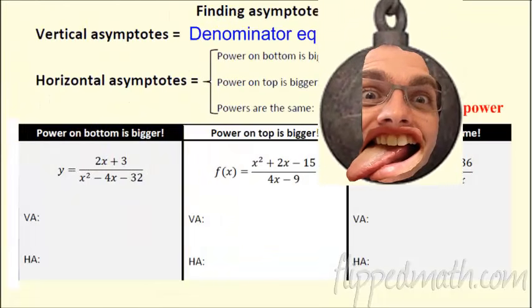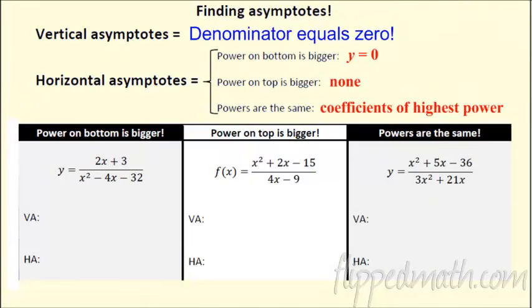Now I'm going to give you a bunch of rules. So those were crazy graphs. What makes those crazy graphs? Well, if you look at these three functions down here, that's what's going to make some crazy graphs. So I'm going to give you some rules. You need to write these down and kind of know these rules. How do I find a vertical asymptote? A vertical asymptote happens when the denominator equals 0. So jot that down. It really means the bottom of the fraction equals 0.